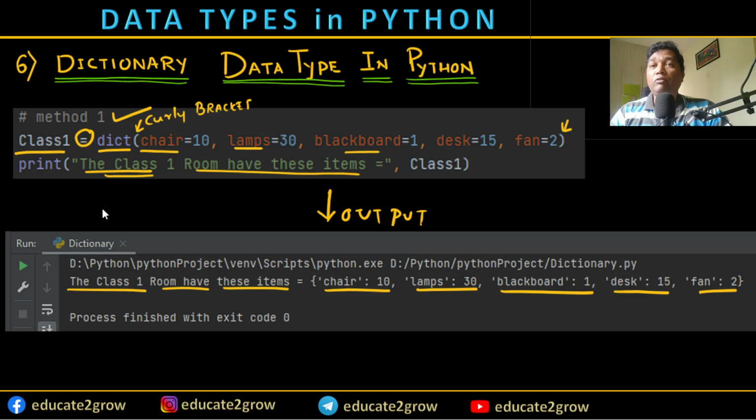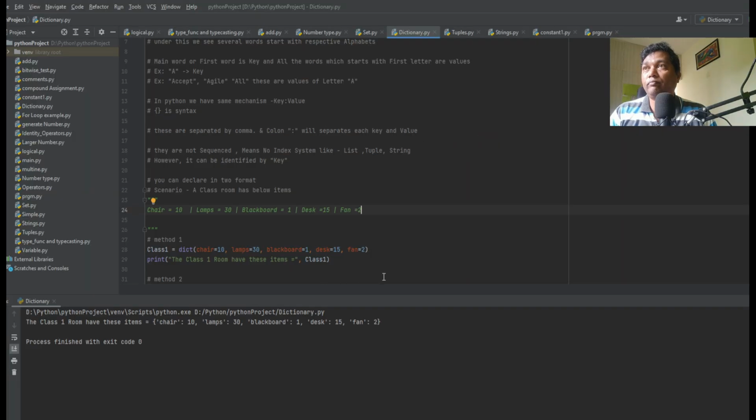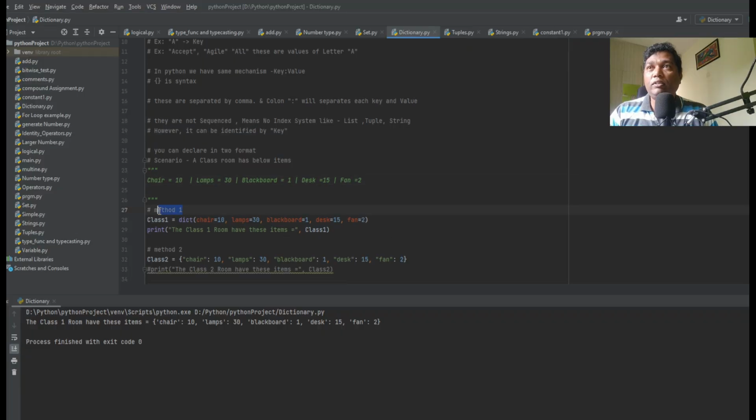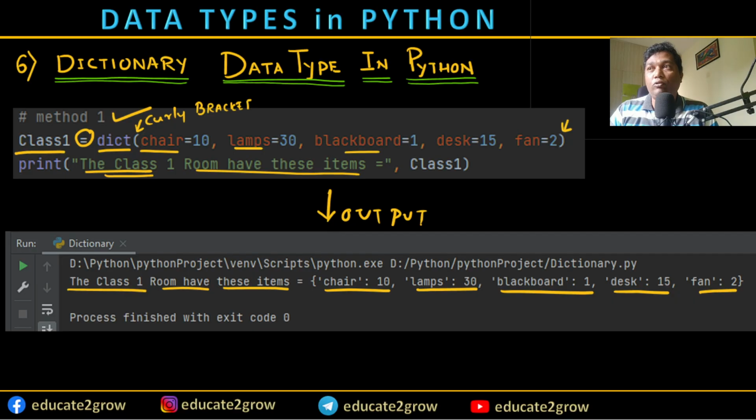Let me go to the programming window. I'll show you the output. You see here, this is method one. I copied the screenshot of this program and I'm explaining it to you. I'm going to run this one. You see here, this is the output. I have written the program here and I'm running it. So let me go back to the slide and go to the next method.